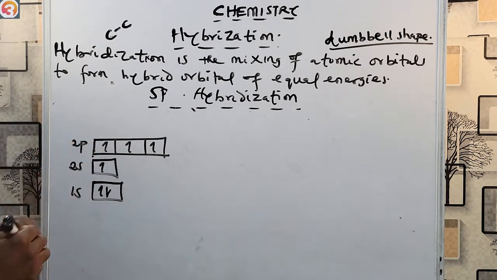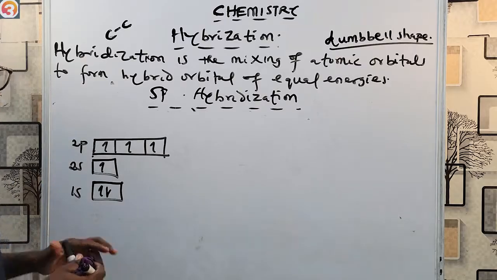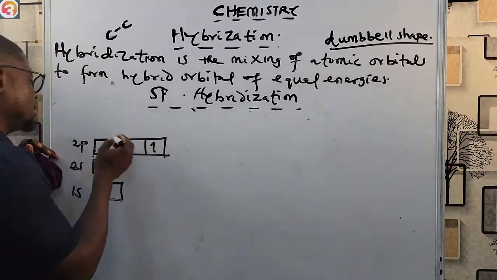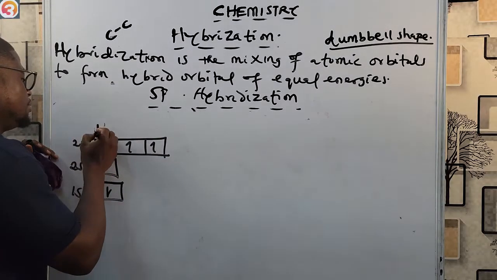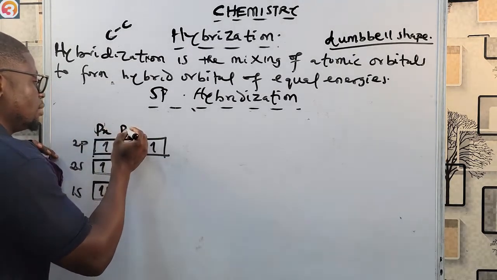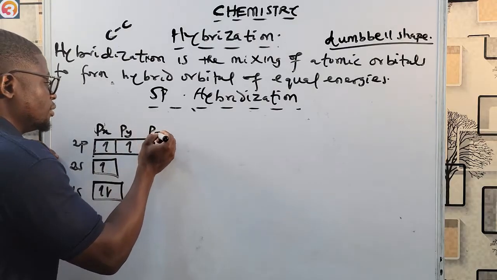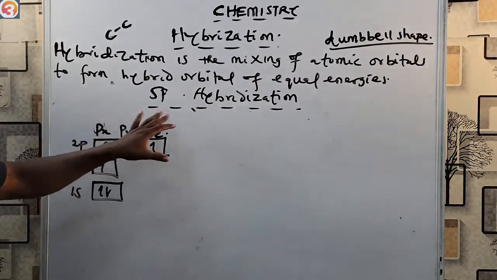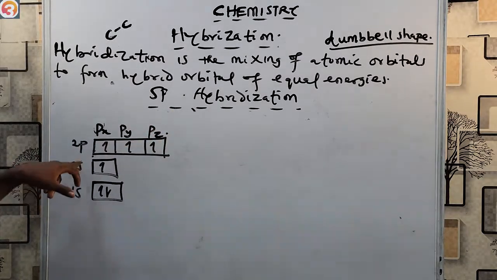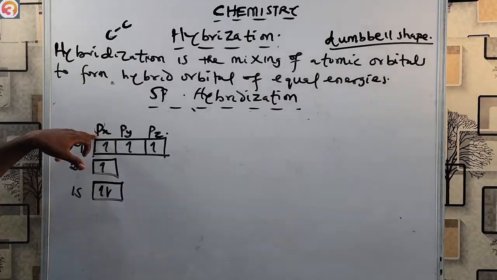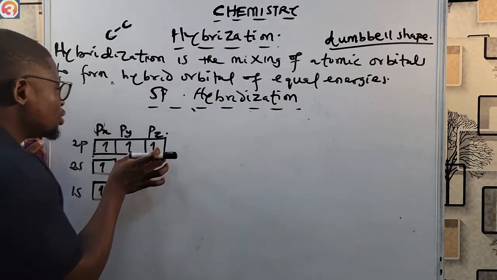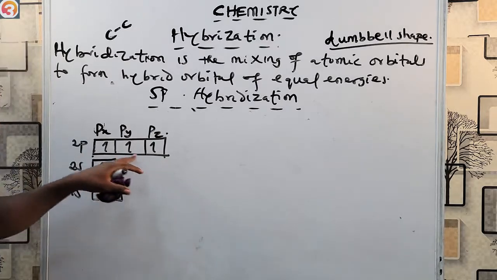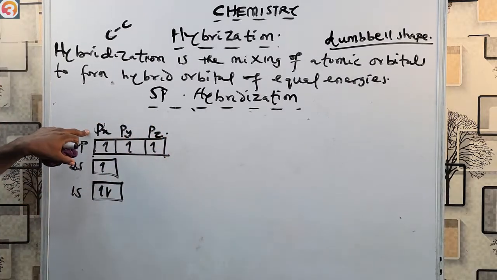Likewise, in sp hybridization, the 2s orbital only mixes with the px orbital of the 2p orbitals. So I have px, py, and pz. In sp hybridization, the 2s orbital mixes only with this px orbital. It does not mix with this py and this pz. It only mixes with px.